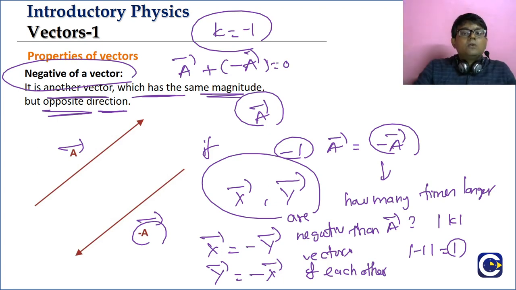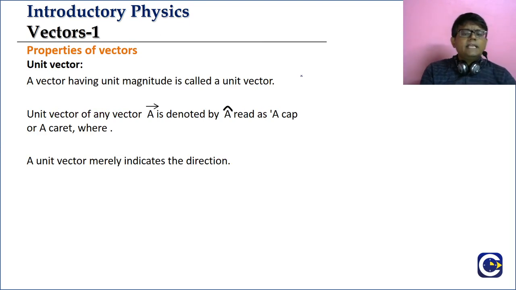If we add the two, what will come? On one object, you are applying a 2 Newton force towards north. At the same place you are also applying a 2 Newton force towards south. What will the overall resultant be? The overall result will be 0. So if you are adding a vector and its negative vector, the total resultant of the two will be 0.